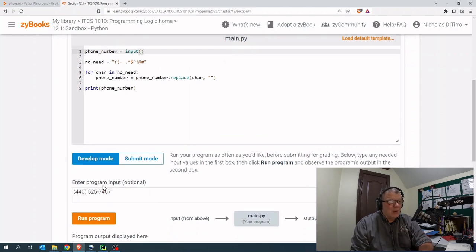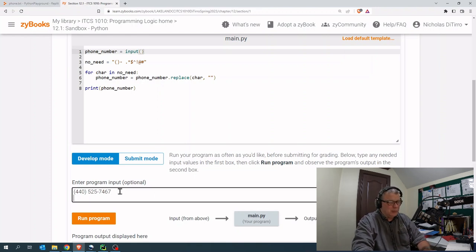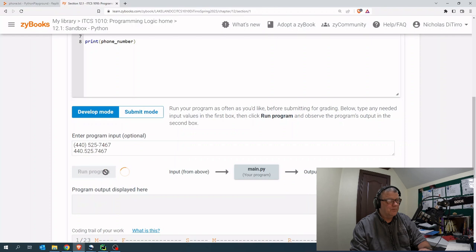I want to do not one phone number. I want to do 2, 3, 4, as many as I can. I want to keep testing it over and over and over again. So you know what I'm going to do? I am going to put another phone number in here, different format. And I'll run it. How come it didn't give me the second one?